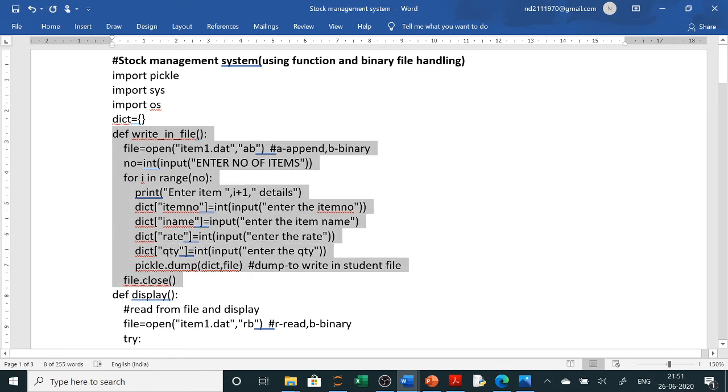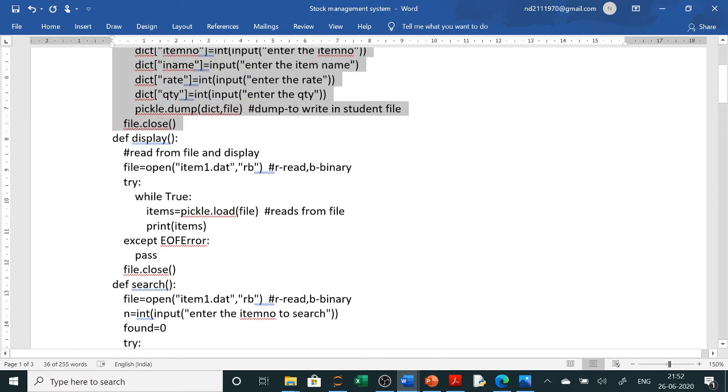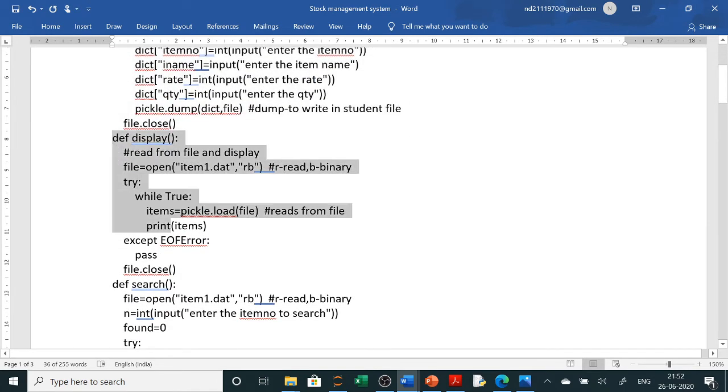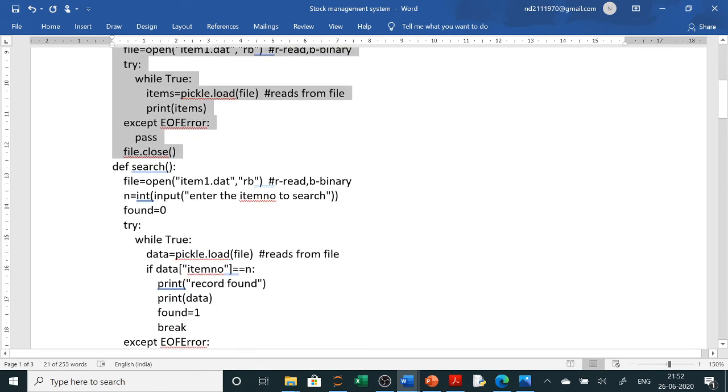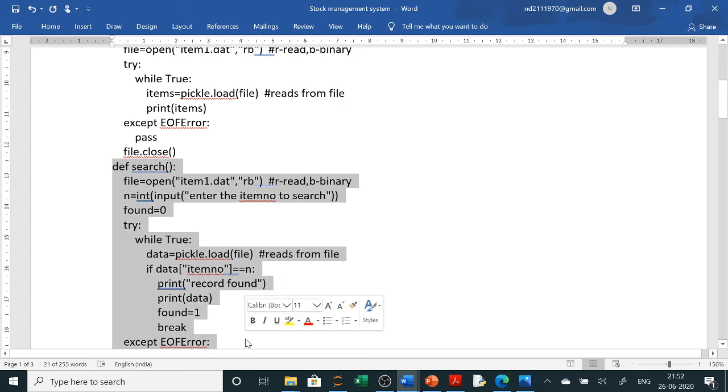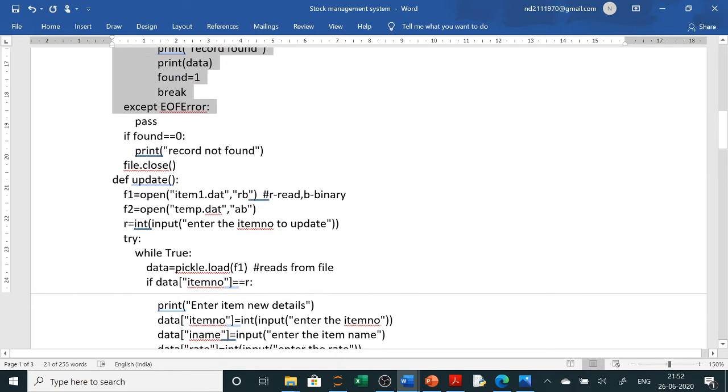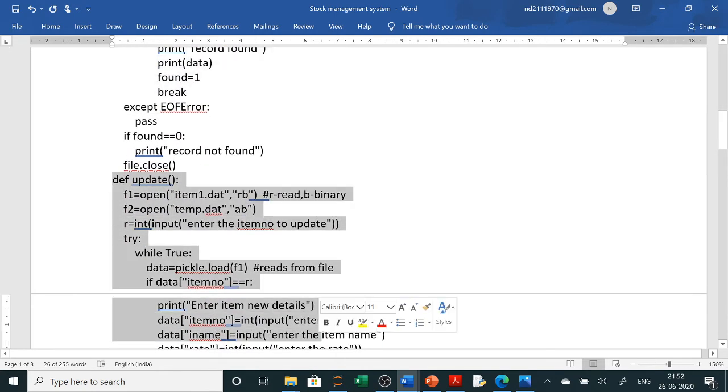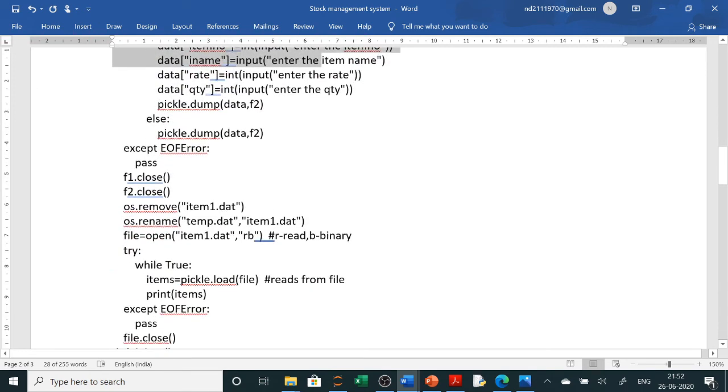The first function is to write in that file. The next function is to display the file data. Next, search in a file. Then the next one is to update, and the last one is to delete.